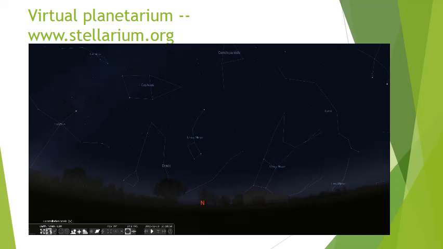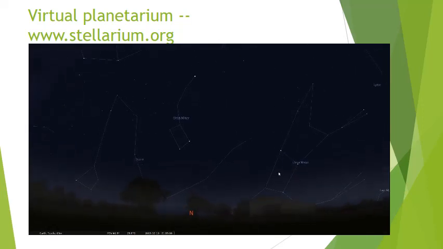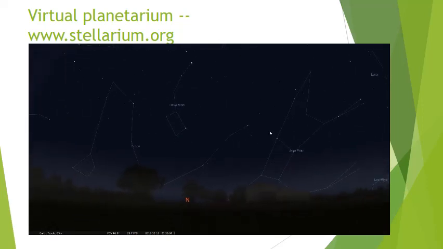Notice what we are seeing immediately: you should notice a couple of spots in the sky that you may be familiar with. Notice that just creeping up over the horizon now is the Big Dipper. That's an asterism, because it's a pattern in the sky that's pretty recognizable. It is not a constellation. It is just part of a larger constellation called Ursa Major.